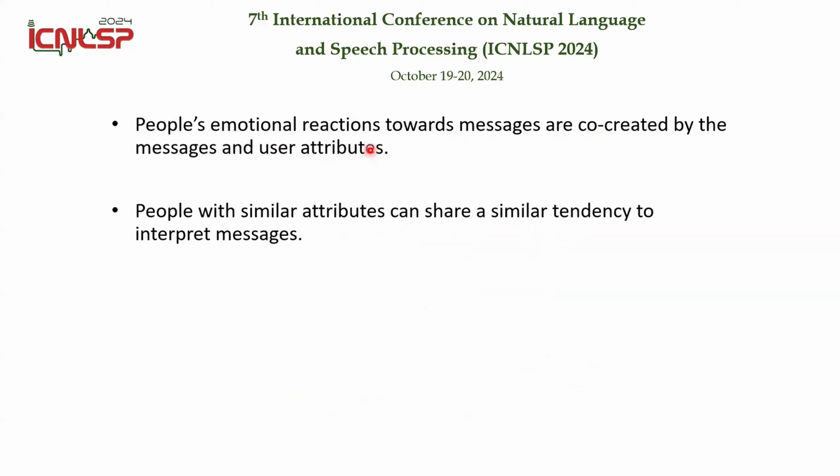So the class label shouldn't be determined only by message, because that is co-created by message and the user's attribute. That means one message can be related to more than one class label. The second understanding is that even though people may have different understanding of the same message, in general, people with similar attributes can share a similar tendency to understand messages. So these are 2 understandings that underpin this study.